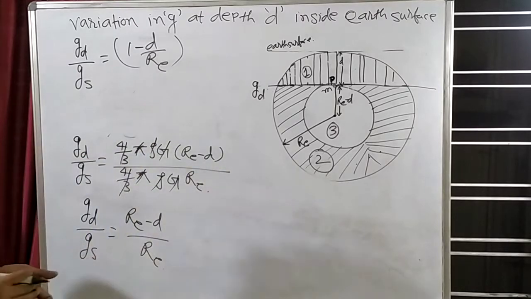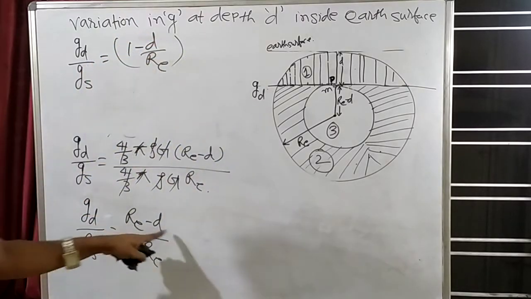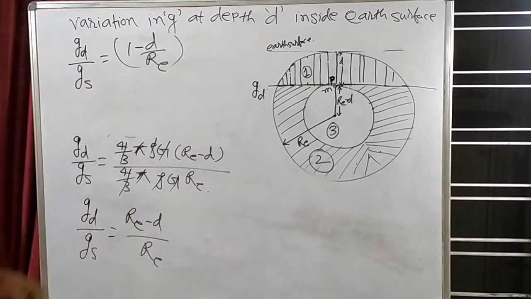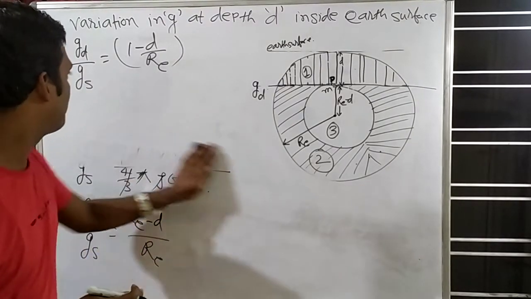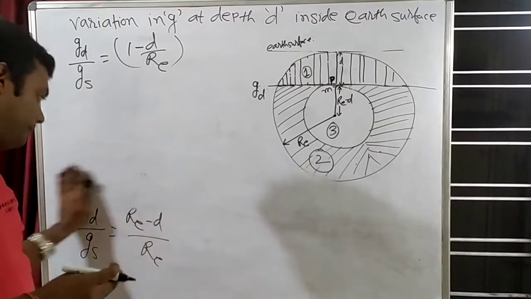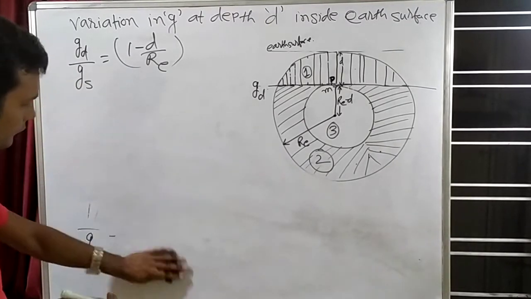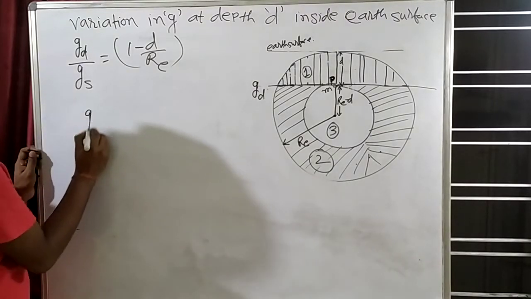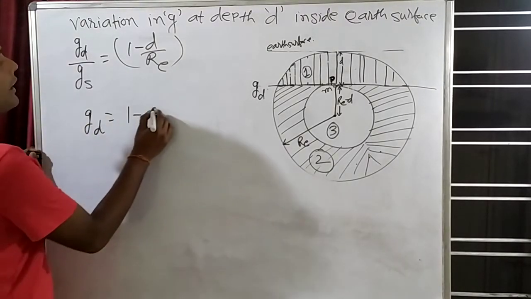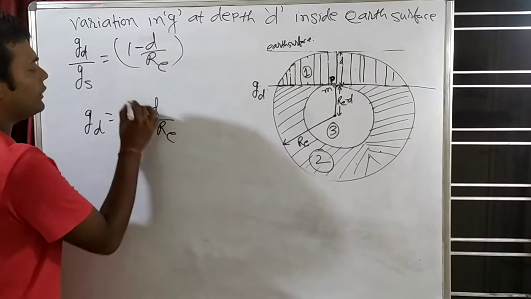Why? Because R_E minus d by R_E, that means this and this thing is the same thing. So can we write that g_d is equal to 1 minus d by R_E into g_s?